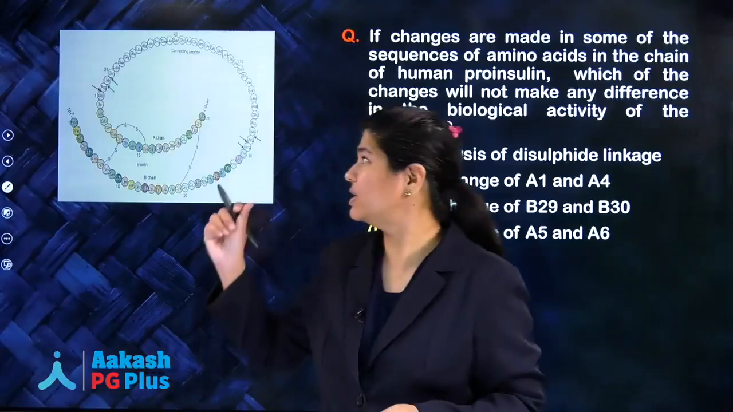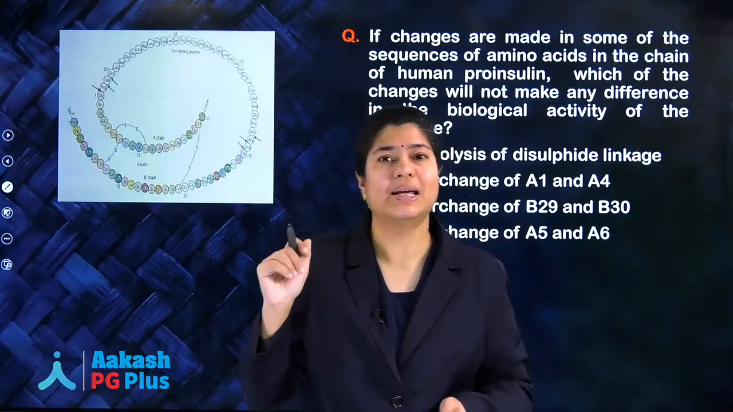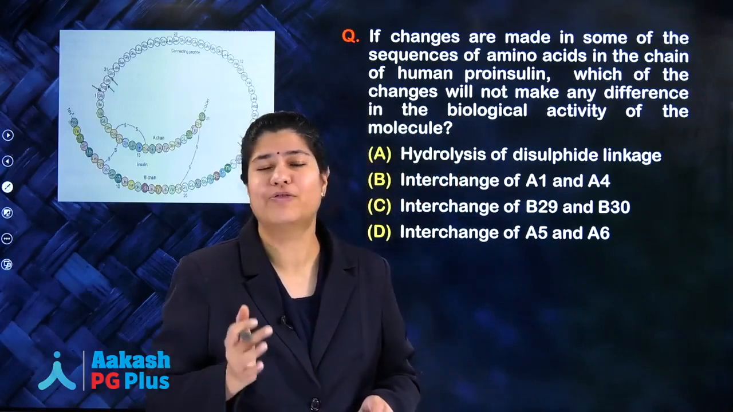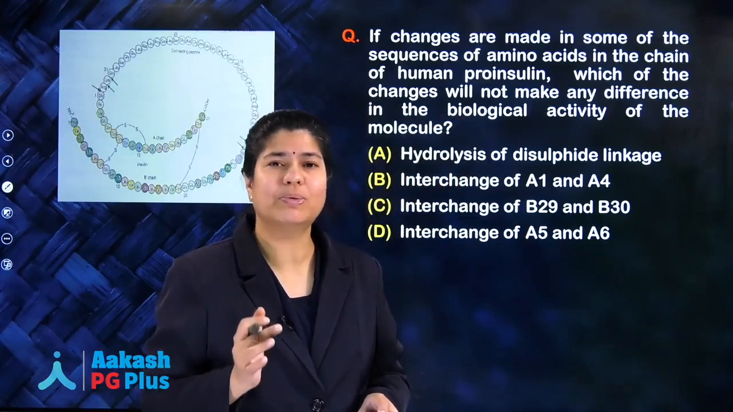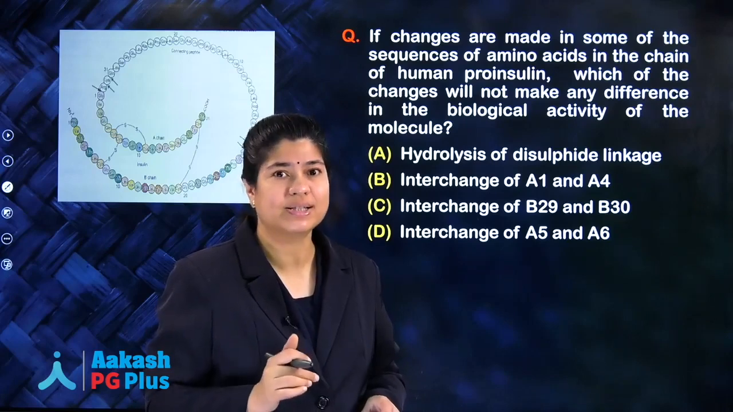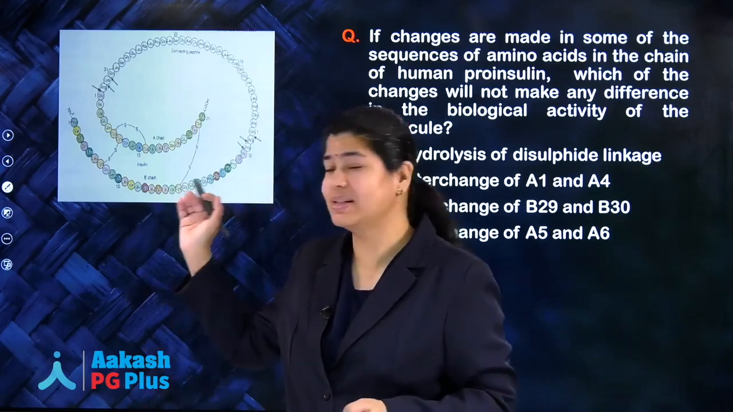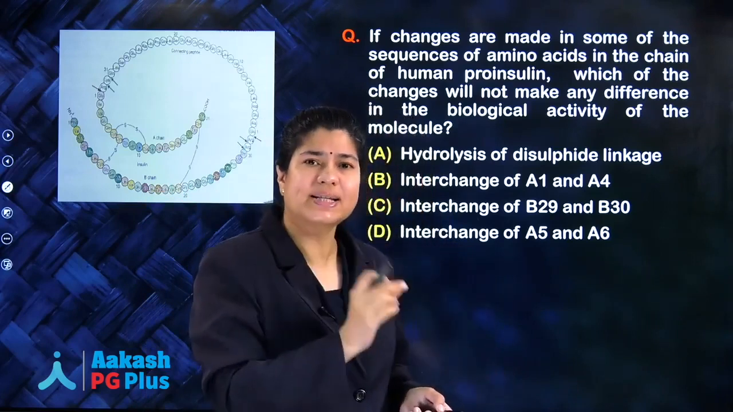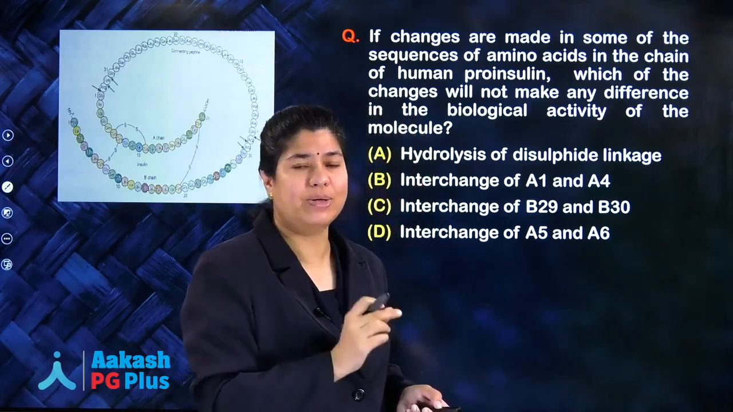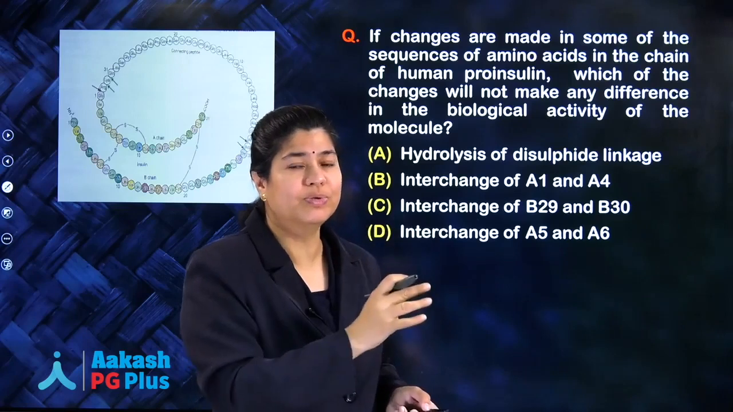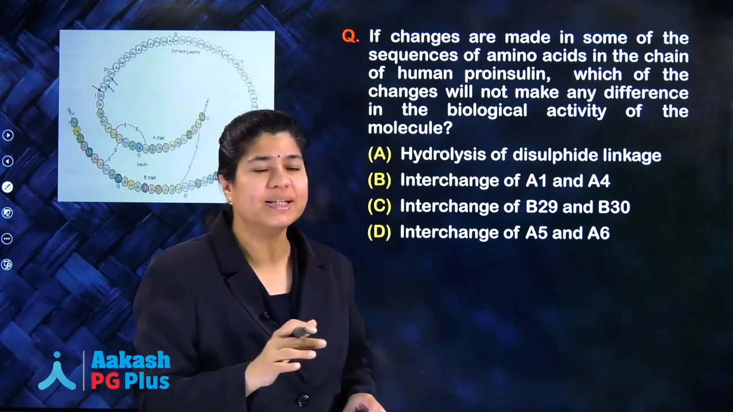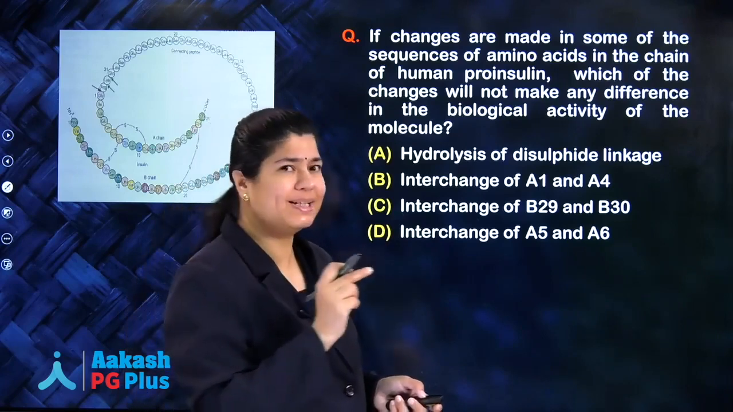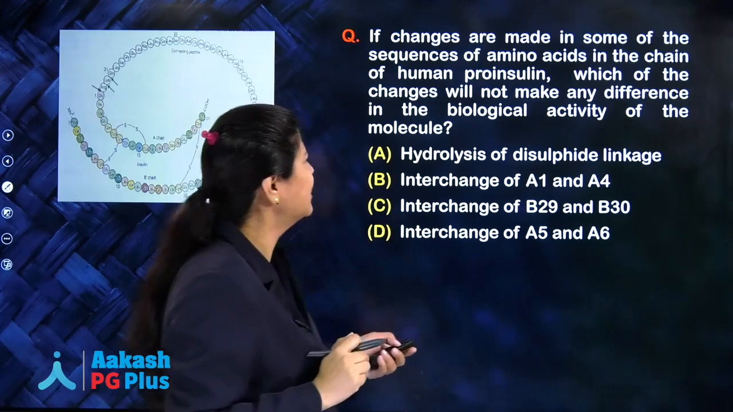Now seeing this picture, you might be thinking, do I need to remember all the amino acids of the insulin? Of course not. You need to remember only one fact, which is that the B chain of the insulin, from the 26th amino acid to the 30th amino acid, even if it is removed, does not make any difference in the function of insulin. Okay. So with this concept, let us try and solve this question.